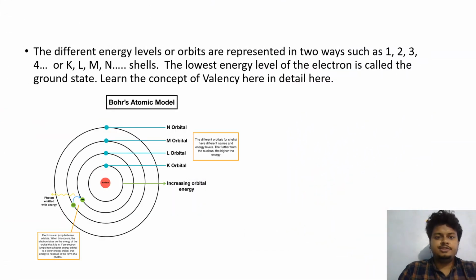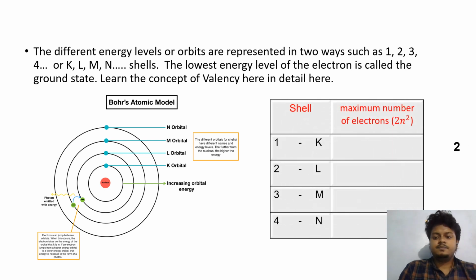According to Niels Bohr, the different energy levels or orbits or shells are represented in two ways: K, L, M, N or 1, 2, 3, 4, where K is equivalent to 1, L is equivalent to 2 and so on. The lowest energy level of an electron is called the ground state. The maximum number of electrons the K orbit can contain is 2, which comes from the formula 2n square, where for K, n is 1.